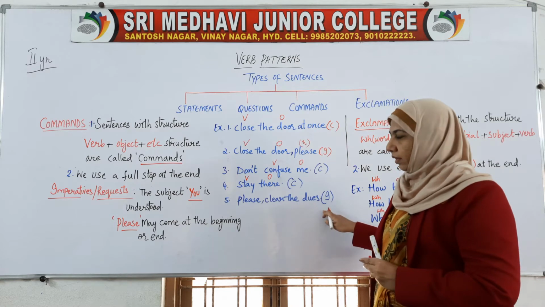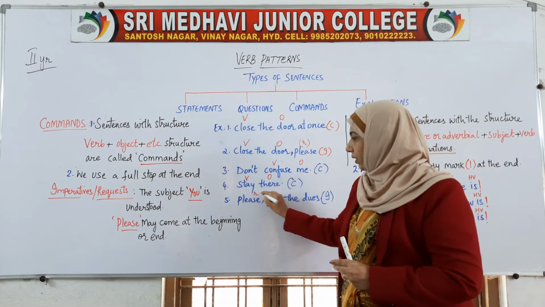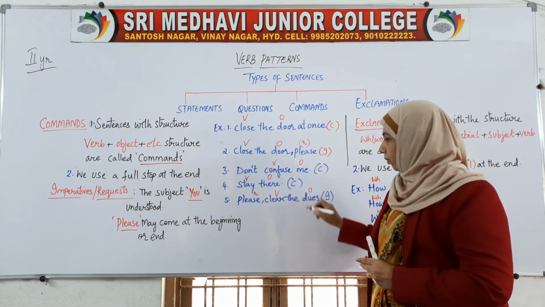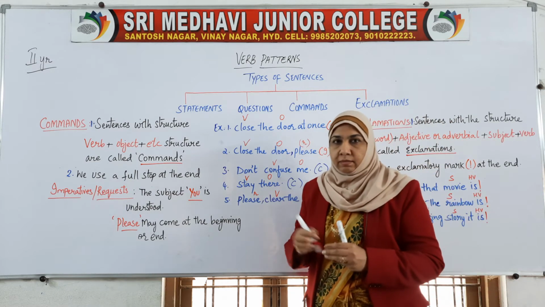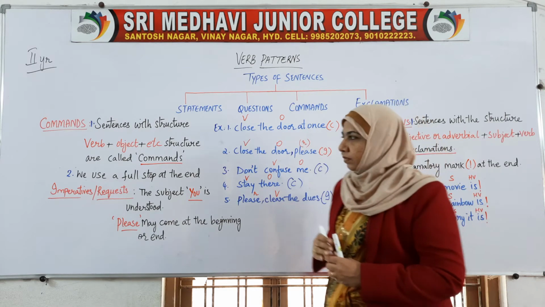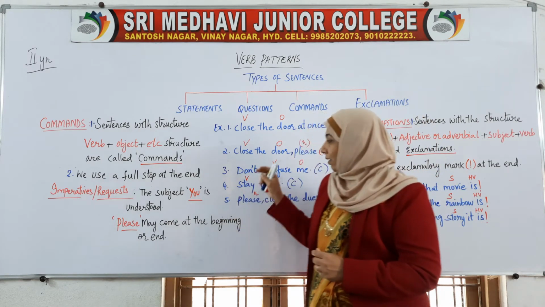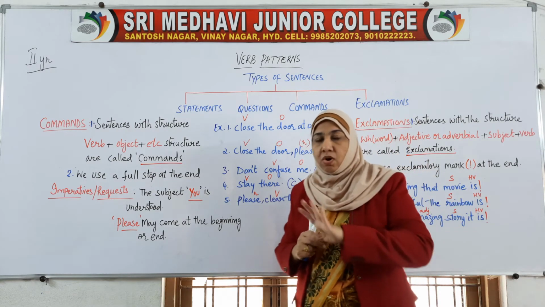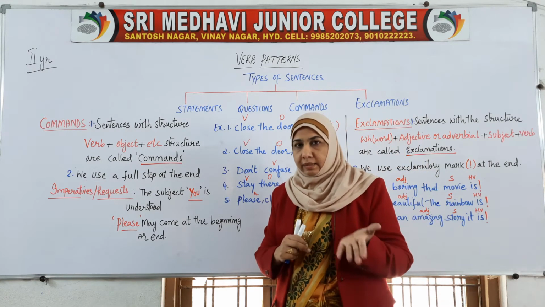Now again, please is the request, clear is the verb, and the dues is the object, or anything else, etc. So here the sentence starts with the verb or starts with the request, but not with the subject.